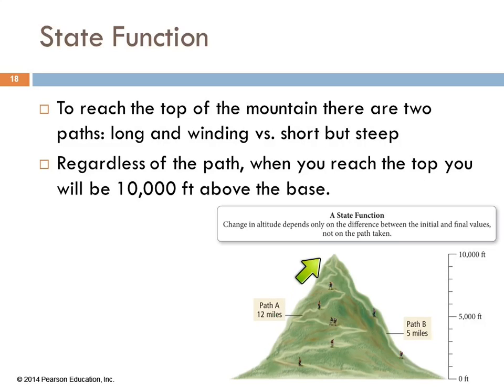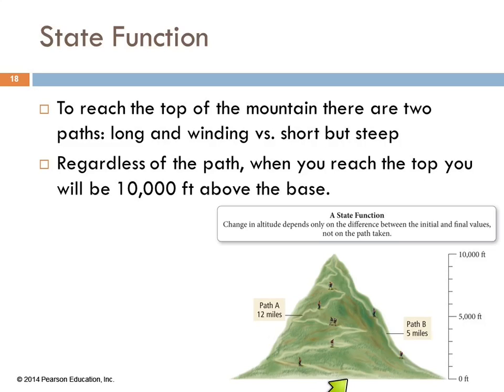So here's a picture of a mountain. And there are two ways to get to the top of the mountain. You can go up, let's do path A first. You can hike up path A, which is 12 miles of distance traveled because you're walking back and forth. Or you can go up path B, which goes straight up the mountain, and that's 5 miles, but it's straight up, right? So personal preference, which way you want to go.